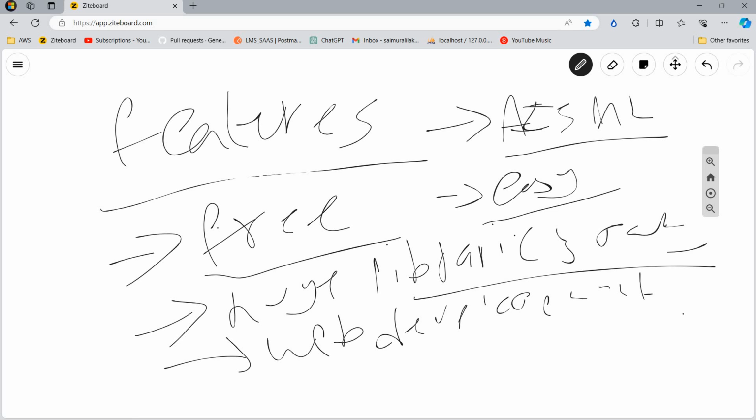Because for 90% of the programming for artificial intelligence and machine learning algorithms, Python is the programming language we are using. Got it? So these are some of the best features of Python, which made Python one of the most important programming languages.